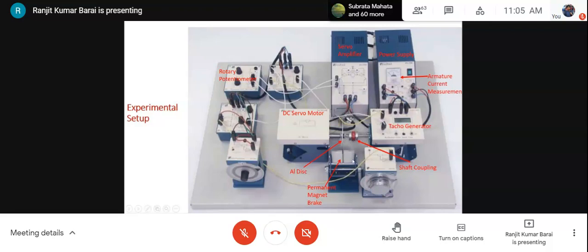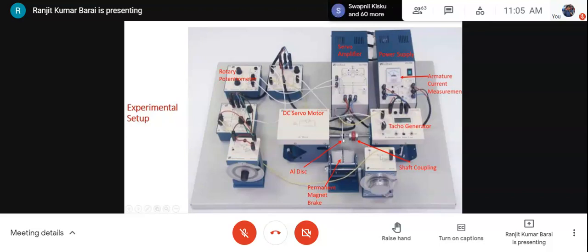And there is another thing here called the permanent magnet brake. This member is movable, and this is a very powerful permanent magnet. There is a slot, or air gap, between these two halves, and inside the air gap the flux density is very high.